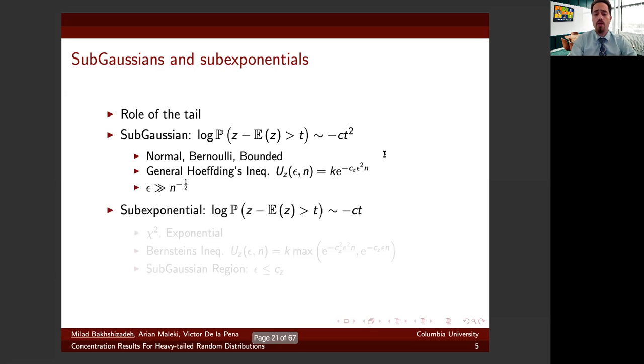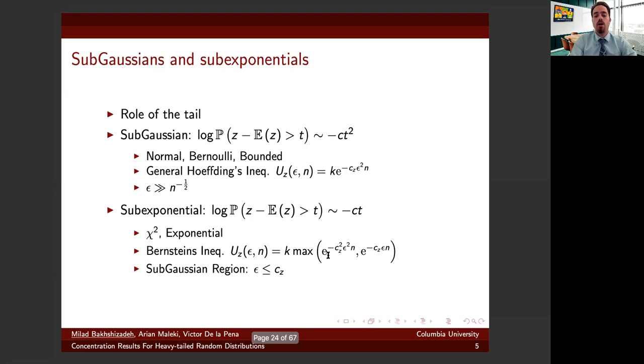For another class, the subexponential class, for which the log of the tail is linear, chi-squared and exponential distributions are members of this class, we have the Bernstein inequality similarly, which says the upper bound can be determined by the maximum of two terms in this form. The first term corresponds to a subgaussian convergence, and it corresponds to small epsilons.